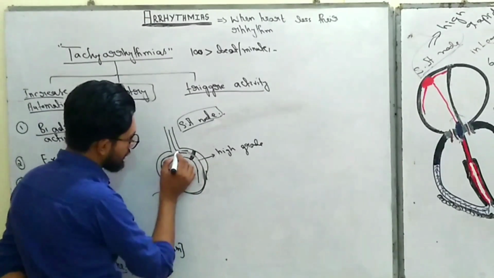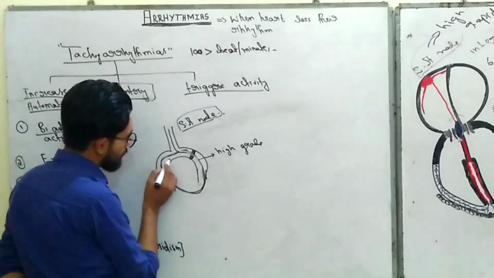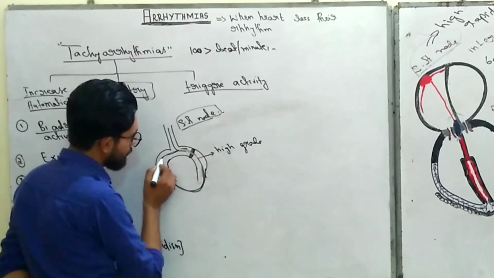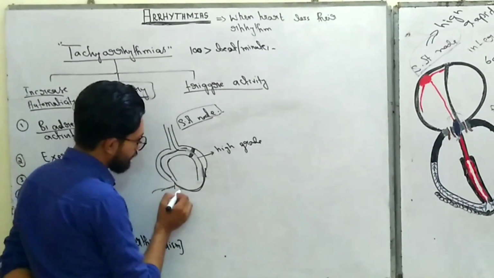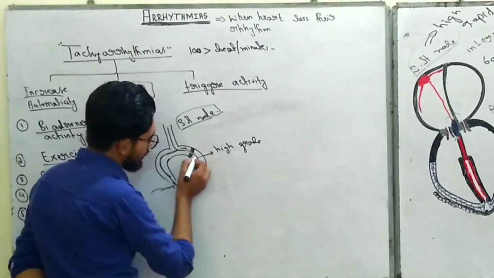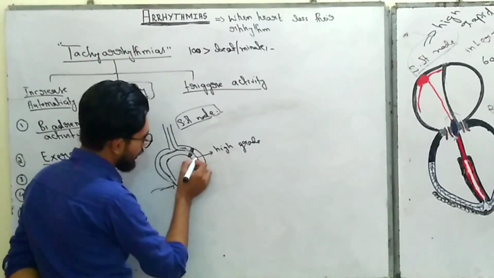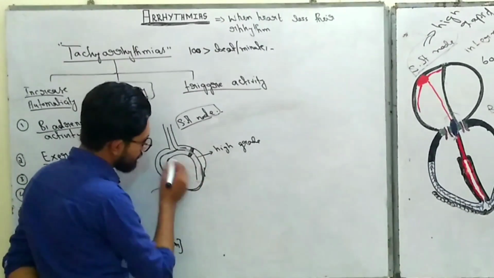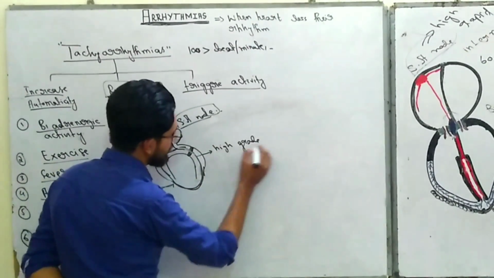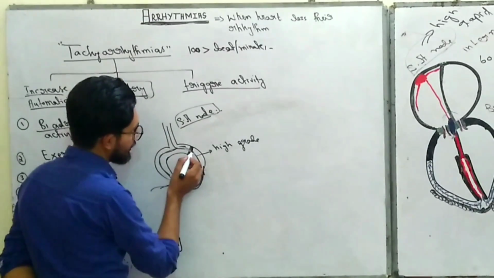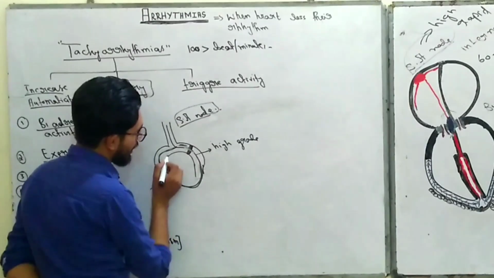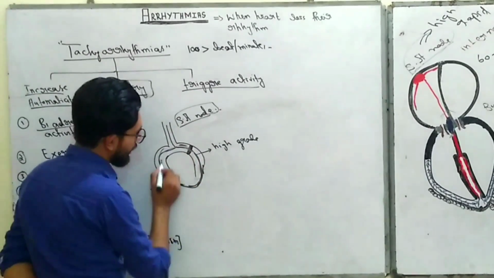The re-entry means the signals coming from the SA node pass from a single non-blocked part, or we can say the open part, and discharge the atria, but some impulses from this open part go into the blocked part, and here they accumulate potential. Due to repeated action potentials, a high grade potential forms, and this high grade potential crosses the blocked part and discharges the normal part, and they form a re-entry circuit.